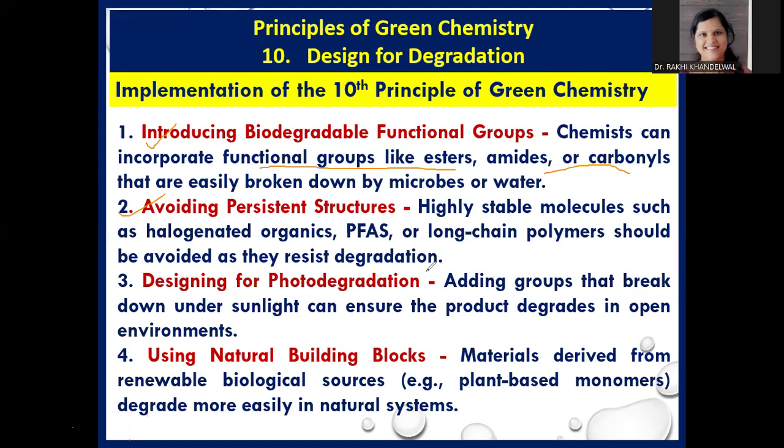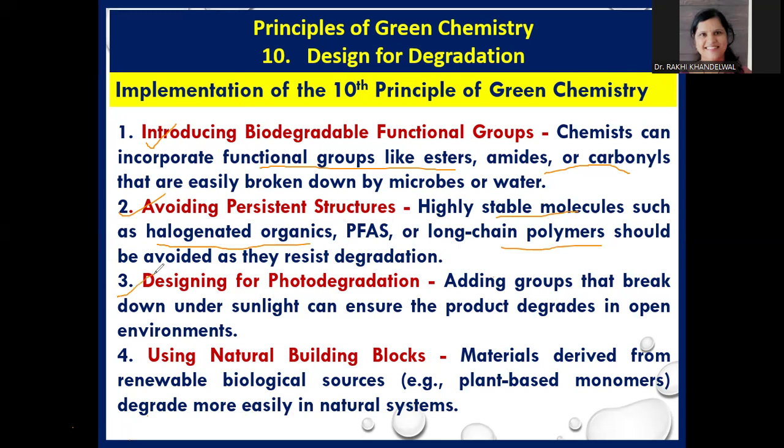While designing the chemical, we should avoid highly stable molecules such as the halogenated organic compounds, PFAS, long chain polymers, because these are stable compounds and they cannot degrade easily in the environment.